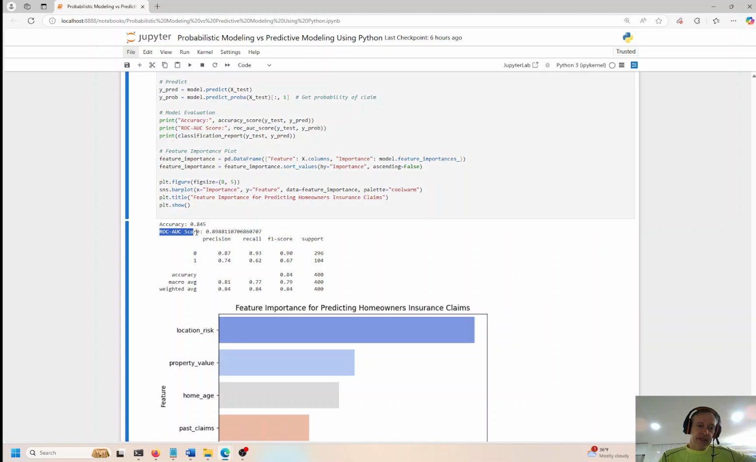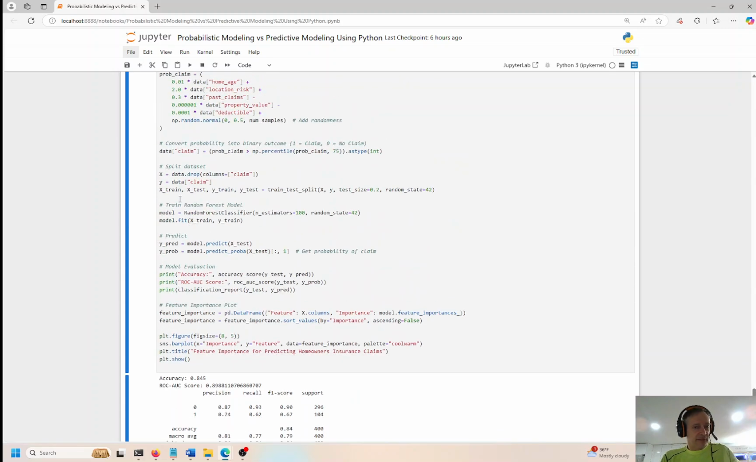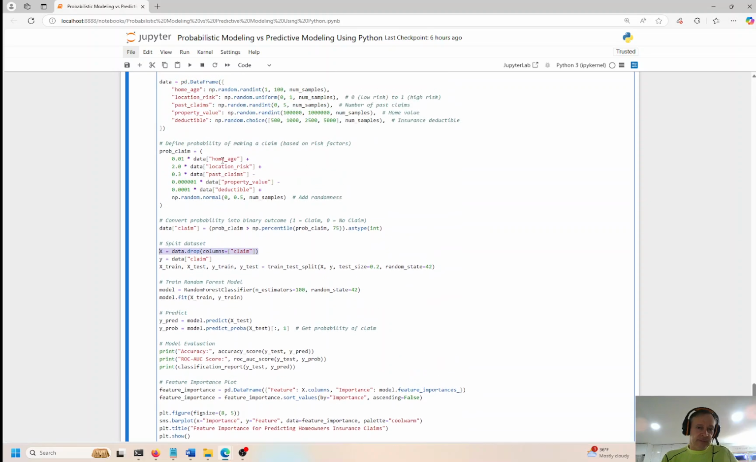The ROC score is almost 90% accurate. The accuracy for the entire model is 84.5%. You can round up, it's about 85% accurate. So it's able to make accurate predictions about 85% of the time, and it can predict whether or not a claim will be submitted to this insurance company based on all these other features, except for claim, which again is home age, location risk, past claims, property value, and deductible.